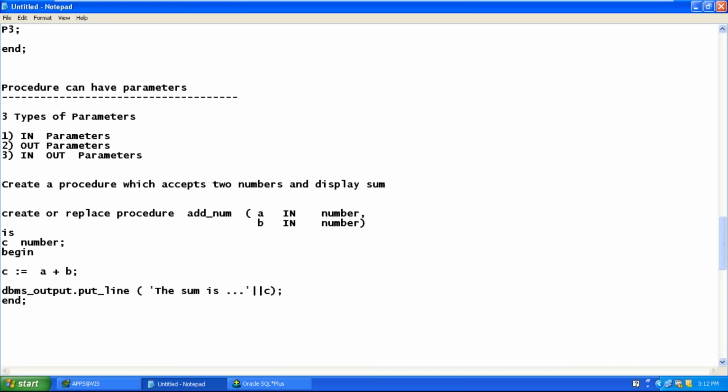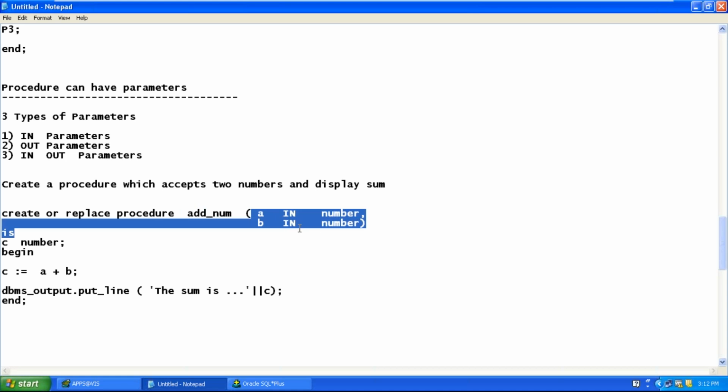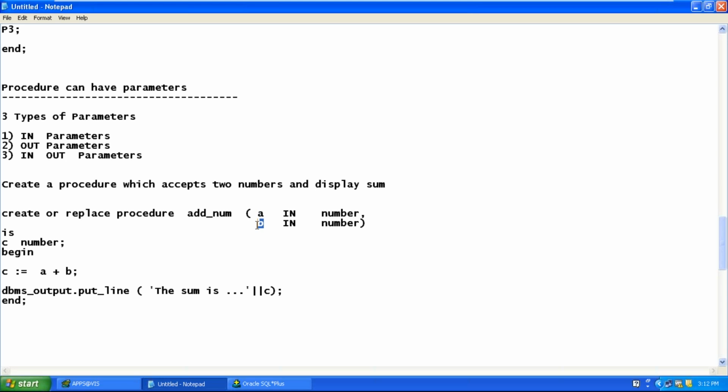In this example, the name of the procedure is add_number. How many parameters does the procedure have? 2 parameters. What are the names of the parameters? The names of the parameters are A and B. What type of parameters are they? They are IN parameters. What are IN parameters?